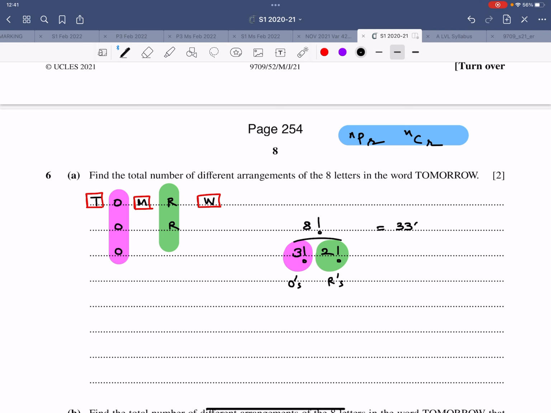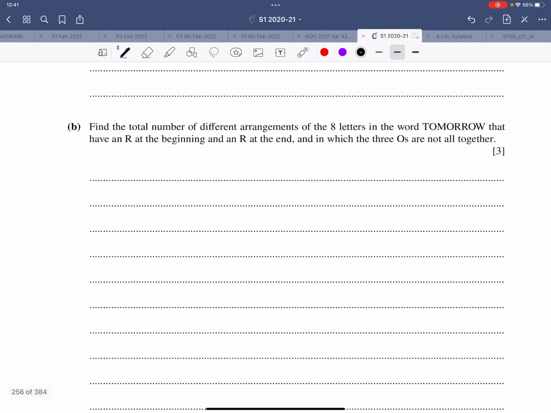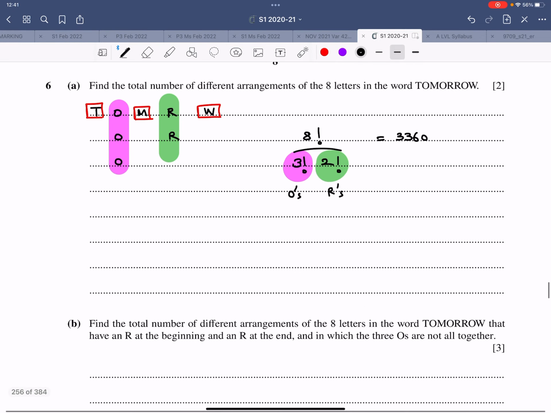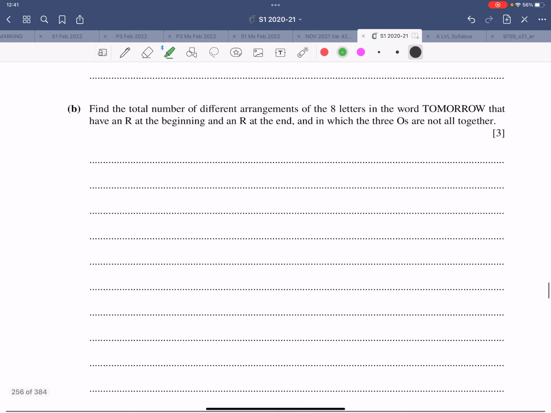That is straightforward. The total number of different arrangements of 8 letters of the word tomorrow that have an R at the beginning and R at the end. So there is an R at the beginning and there is an R at the end. So R at the beginning, one option because it's identical. R at the end, another option, it's identical. And the 3 O's are not all together.